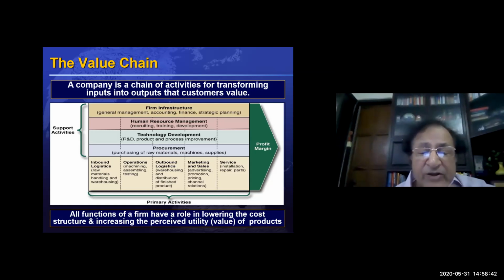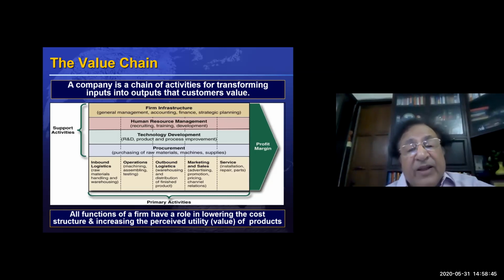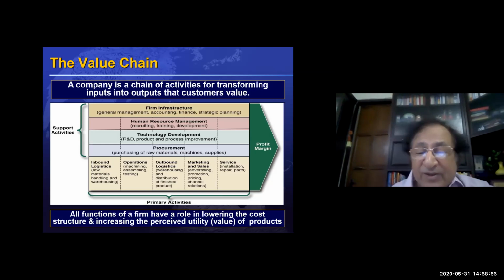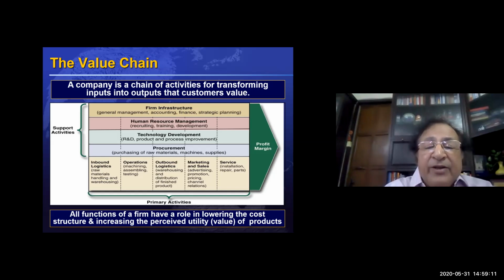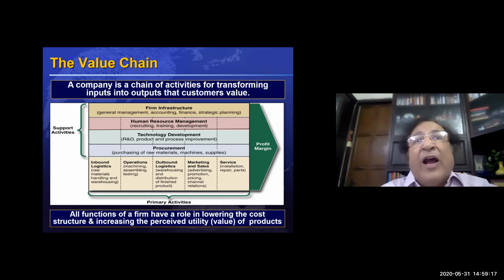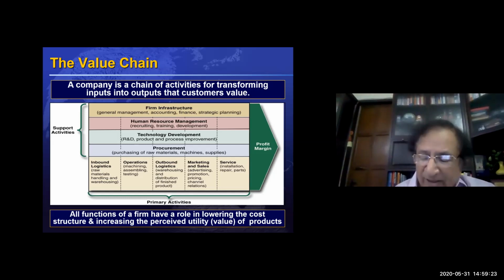Now, all the functions and activities of a firm can be helpful in reducing the cost or increasing the utility. That's where the strength lies: we should be able to reduce the cost of various activities in order to have products at the lowest cost. Or, by using these activities, we should add more value compared to the rivals. And by adding more value, we are increasing our utility.